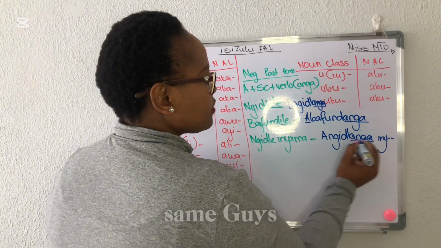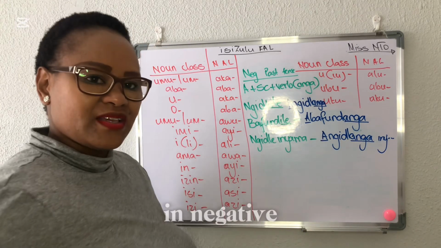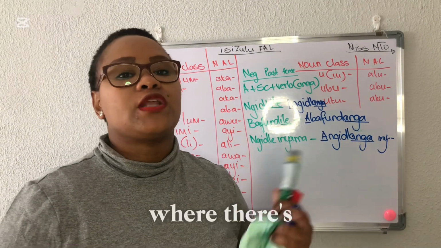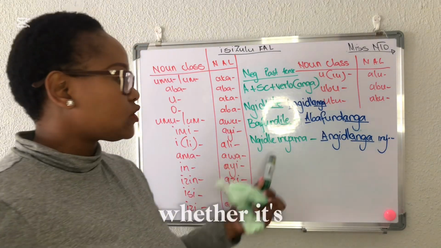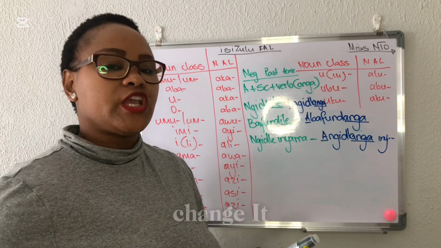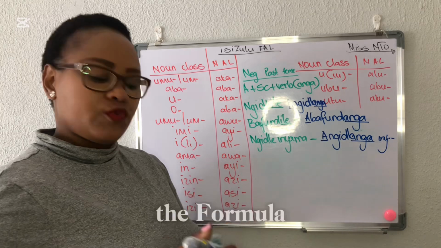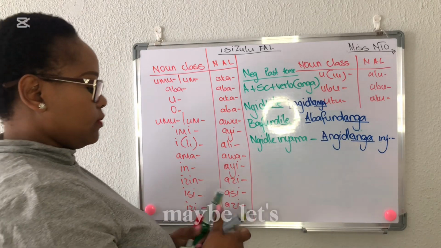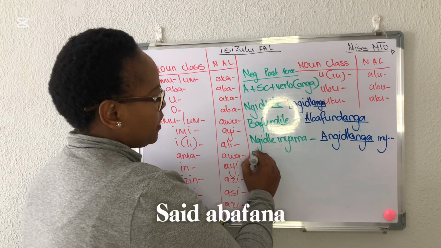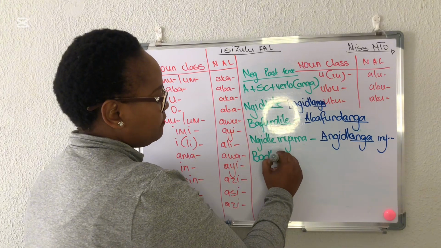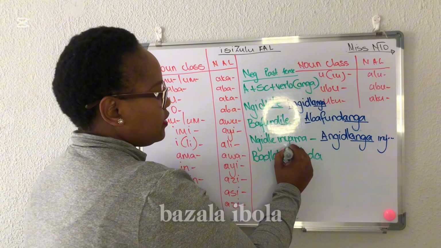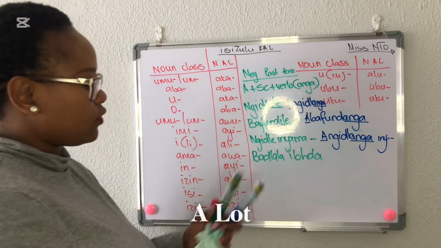So it stays the same, guys. In negative there is no long or short form. It's not like a positive where there's a long form and a short form. Whether the sentence was in a long form or short form, once we change it into a negative, the formula is the same. Okay, maybe let's do another example. I had said abafana. I'm just going to say badlala ibola to shorten it, because I don't have a lot of space.